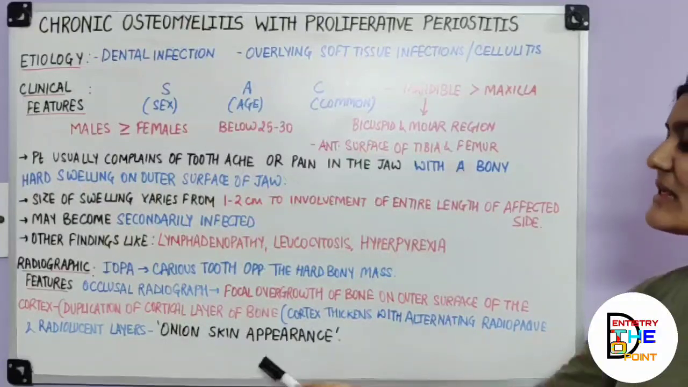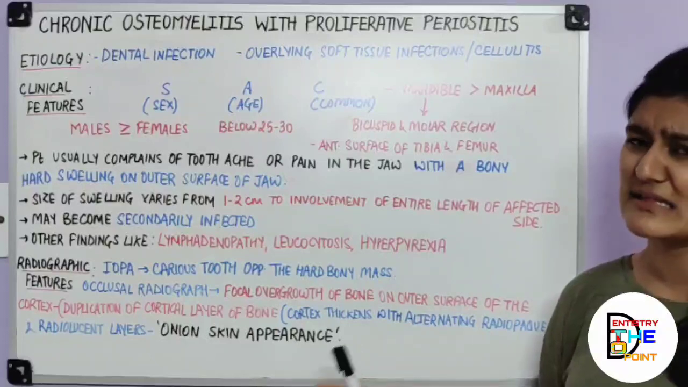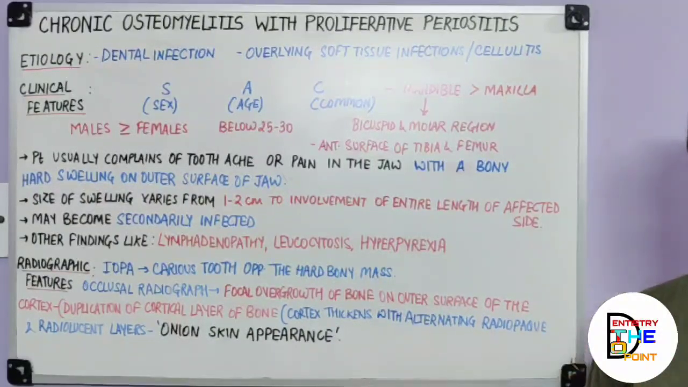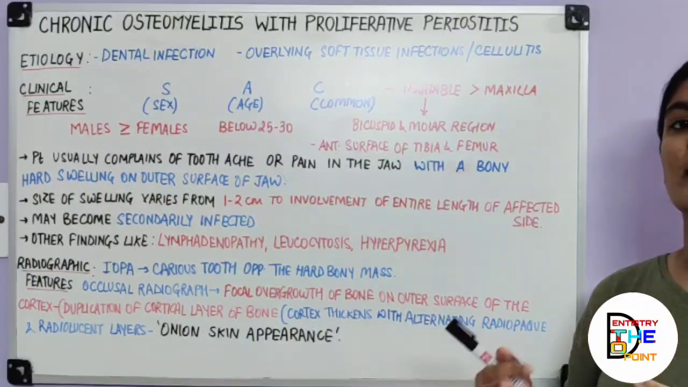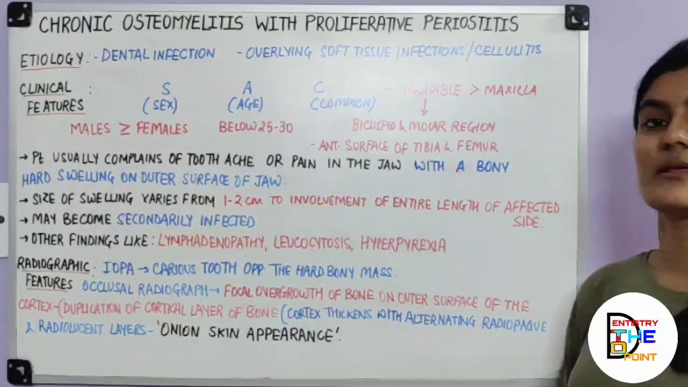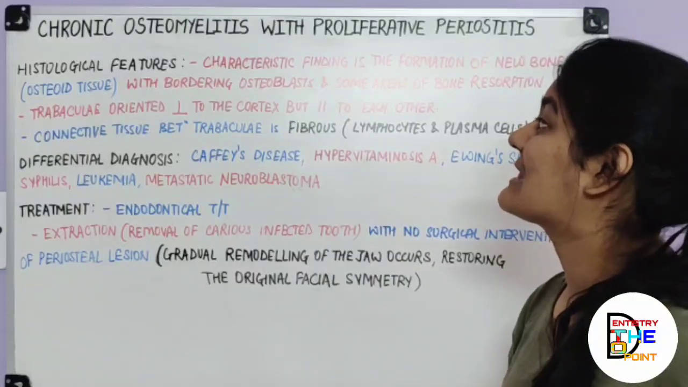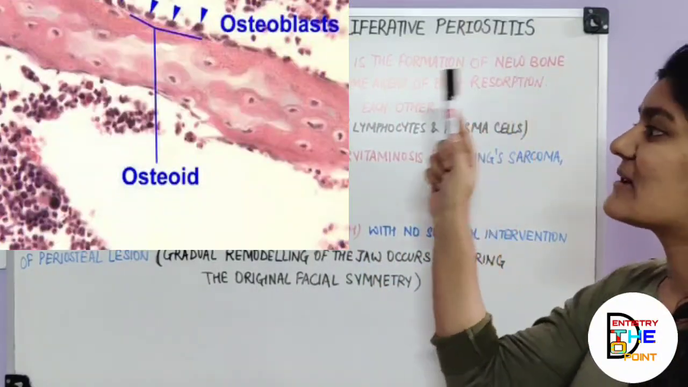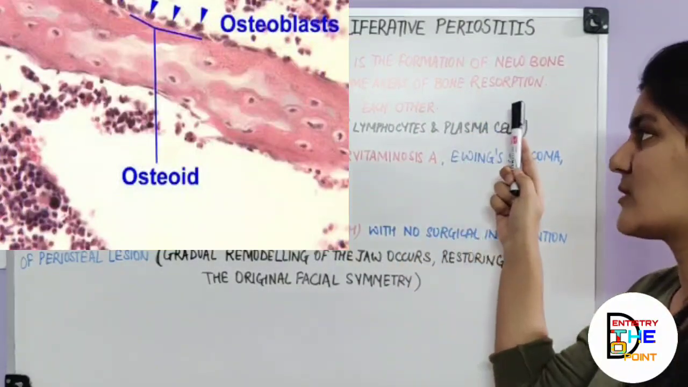But then yes, this is still a characteristic radiographic finding of Garre's osteomyelitis, that is a duplication of the cortical bone or thickening of the cortical bone, which is seen as radiolucent and radio-opaque layers known as the characteristic classical onion skin appearance. Talking about the histological features, a characteristic finding is the formation of new bone, that is the osteoid tissue with bordering osteoblasts and some areas of bone resorption.